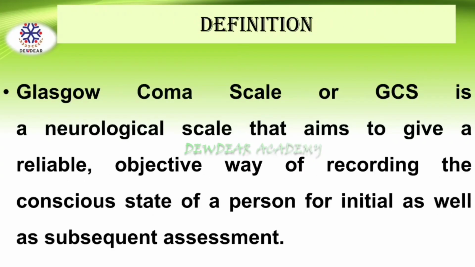Regarding the definition, Glasgow Coma Scale is a neurological scale that aims to give a reliable, objective way of recording the conscious state of a person for initial as well as subsequent assessment. It is used to objectively describe the extent of impaired consciousness in all types of acute medical and trauma patients.